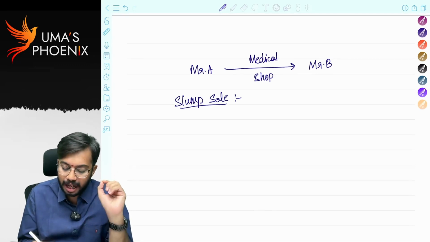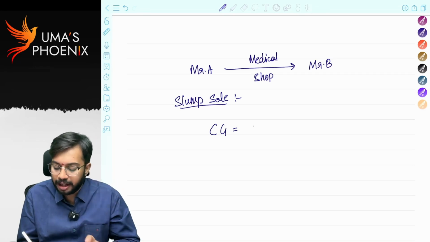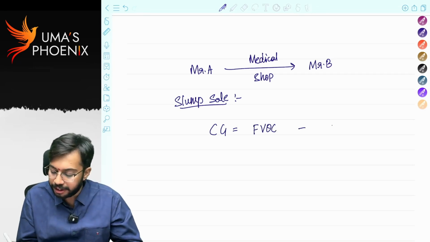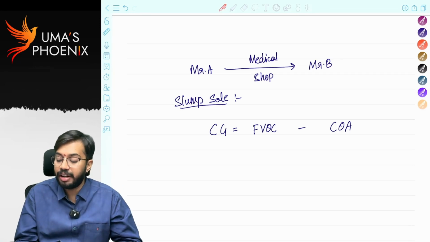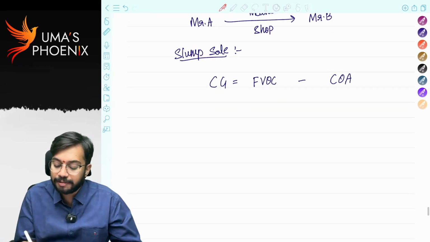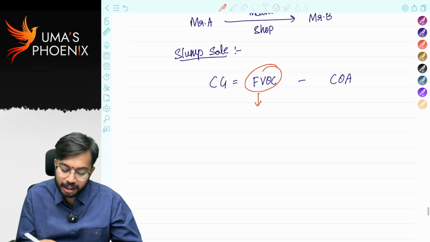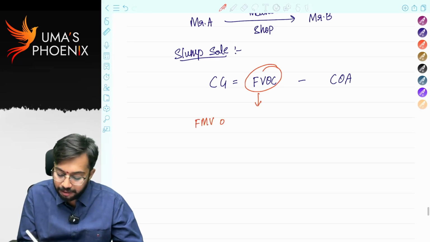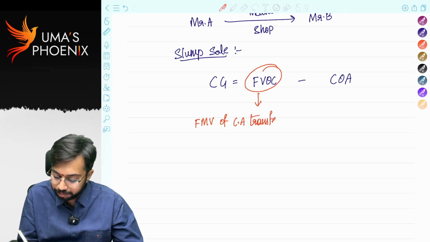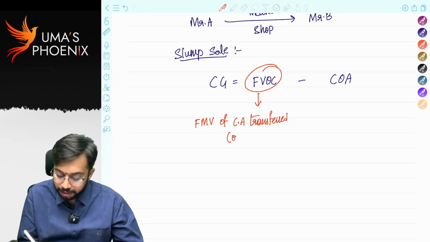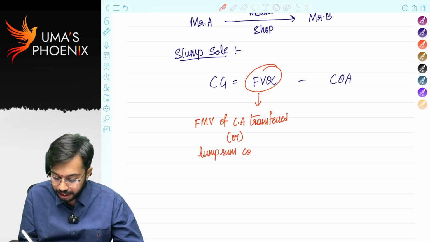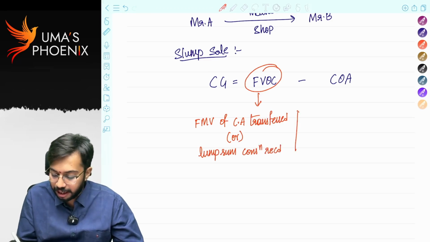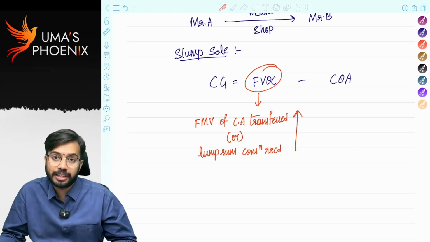So in case of slump sale, in simple terms, can we write capital gain like this? Capital gain is equal to full value of consideration minus cost of acquisition. Can we write like this? Yes. In case of slump sale, full value of consideration is equal to fair market value of capital assets transferred or lump sum consideration received, whichever is higher, is to be taken as full value of consideration.